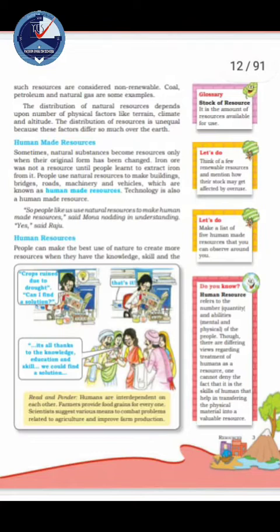On the basis of origin, resources can be classified into two groups: abiotic and biotic. Biotic means life and a means without. Abiotic means without life, and biotic means with life. So abiotic resources are non-living while biotic resources are living. Soil, rock and minerals are abiotic, whereas plants and animals are biotic resources. Natural resources can also be broadly categorized into renewable and non-renewable resources.